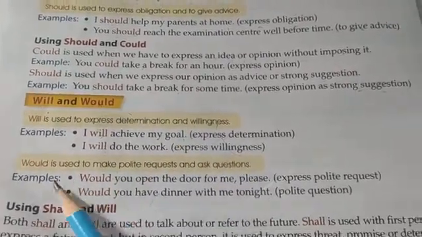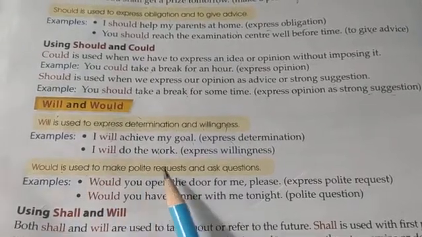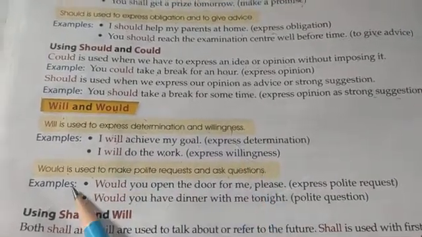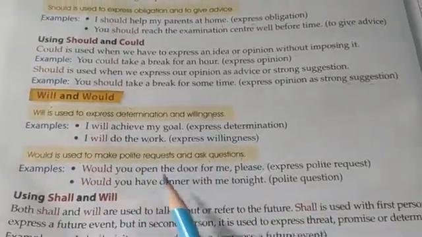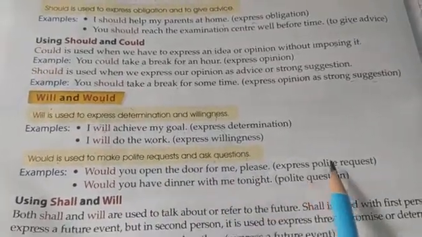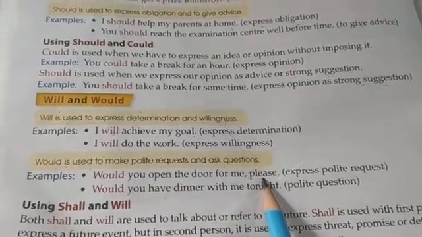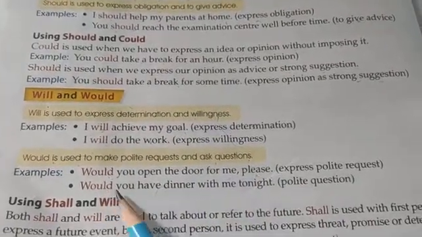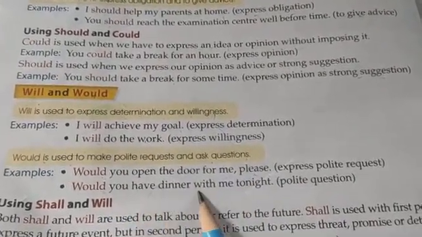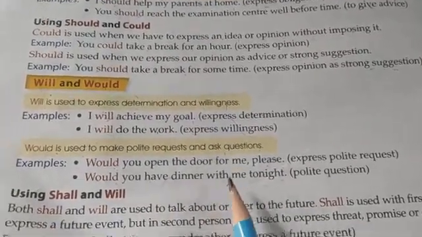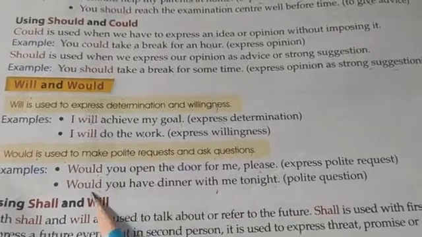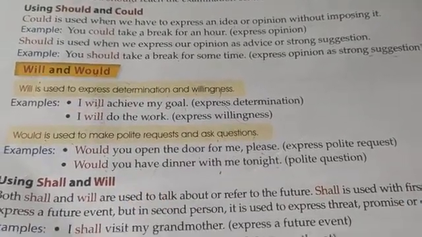Would is used to make a polite request or ask a question. Would you open the door for me, please? It is a request. See here, please, it's a request, so would is used. Would you have dinner with me tonight? It means you are asking a polite question, asking someone if they would have dinner with you tonight.